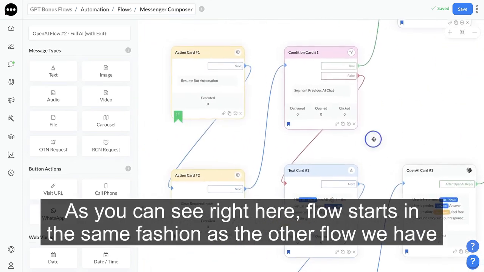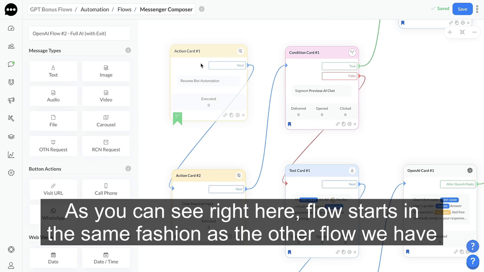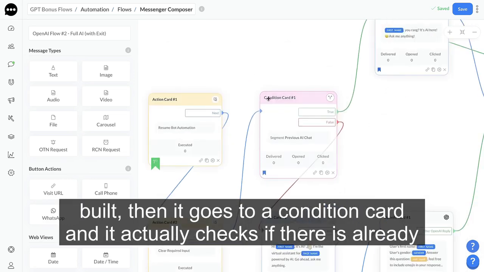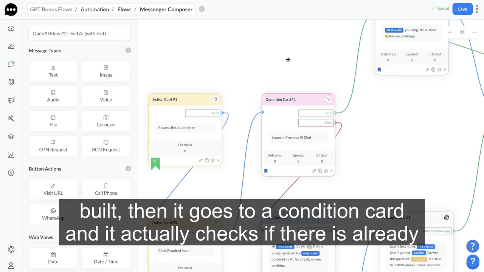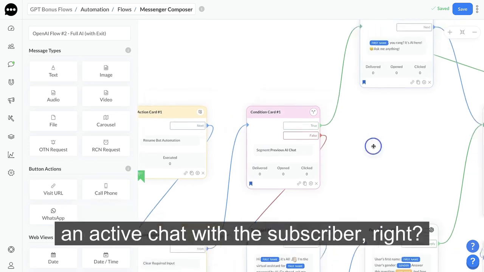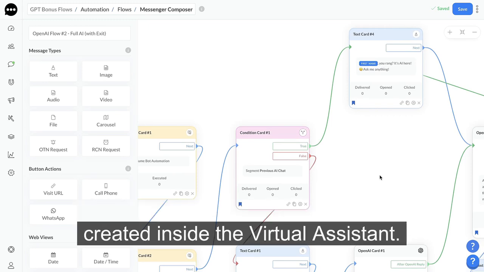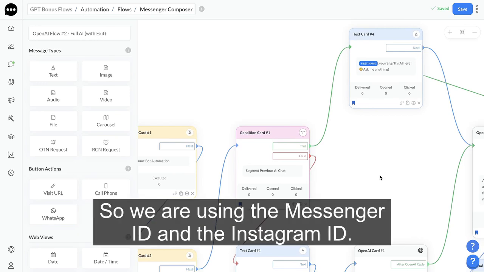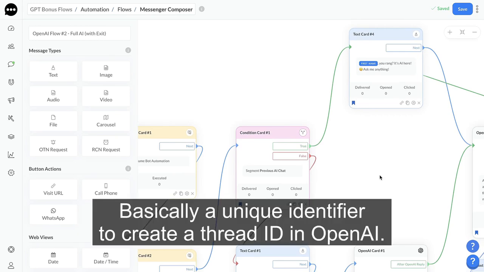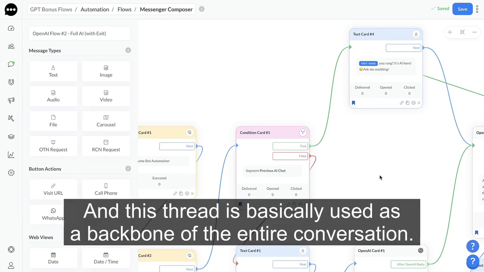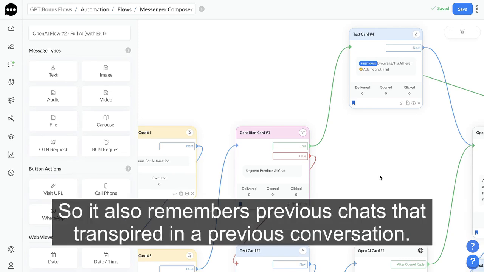As you can see right here, the flow starts in the same fashion as the other flow we've built. Then it goes to a condition card, and it actually checks if there is already an active chat with the subscriber, right? Also, a thing I would like to add is that each and every chat is created inside the virtual assistant. So we are using the Messenger ID and the Instagram ID, basically a unique identifier, to create a thread ID in OpenAI. And this thread is basically used as a backbone of the entire conversation. So it also remembers previous chats that transpired in a previous conversation.